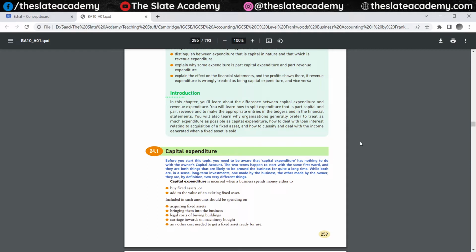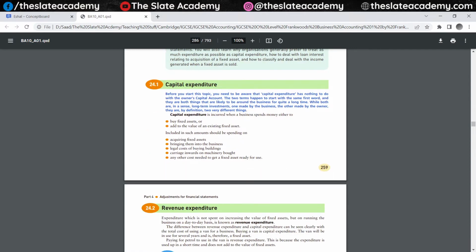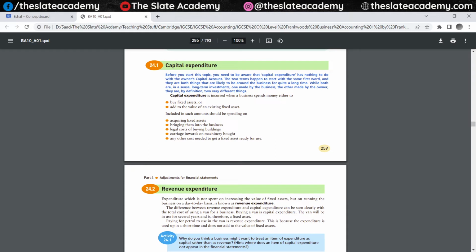If I compare that with the expenditure of buying a vehicle for the business, that's also an expenditure. That's also something that would benefit the business, but that's an expenditure which would help me in the long run, in let's say 2 years, 3 years, 4 years, 5 years to come. Do you get the difference between the two? So revenue expenditures have two criteria. The first one is that it has already benefited me. And number two, the period for which it provides me a benefit is usually less than 1 year.